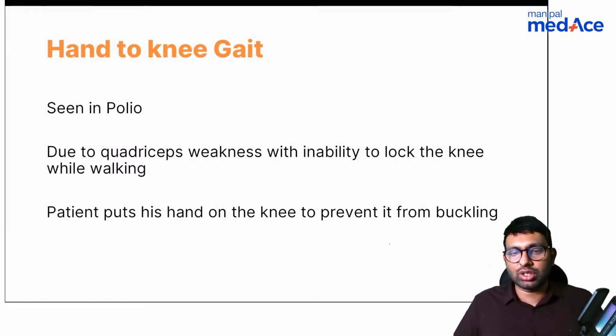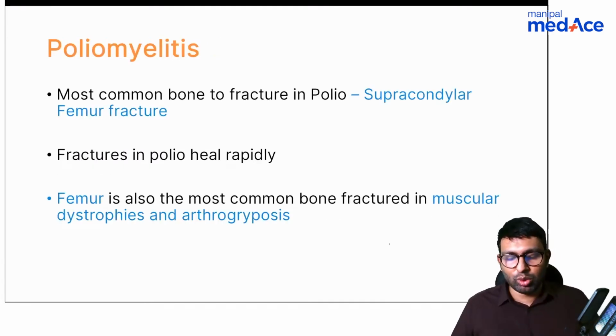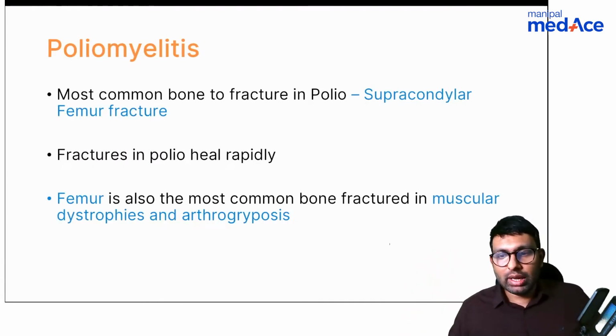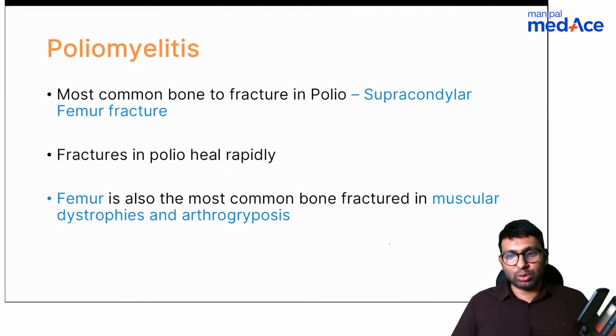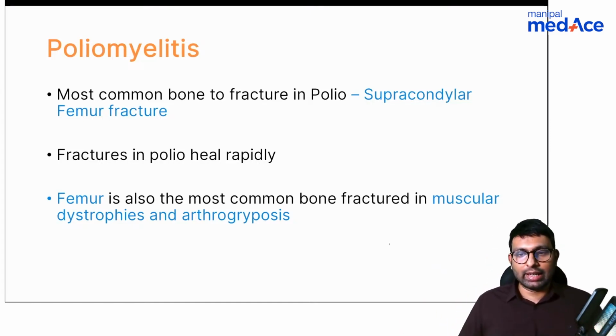So this is the hand to knee gait, and poliomyelitis is an important concept again, and I've discussed this in a 1 hour session or a 45-minute session in the videos. If you want, you can go back and see more about poliomyelitis. A few things I'll tell you from INI-CET point of view: in PMR postings, you've seen that hand to knee gait. Okay, very good. So this is how you will correlate things clinically as well.